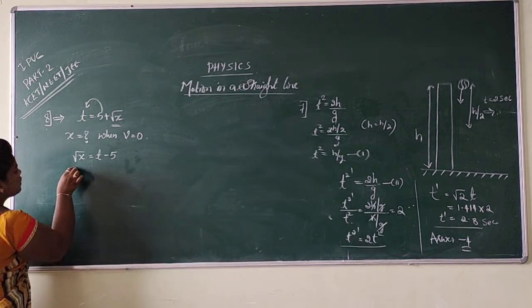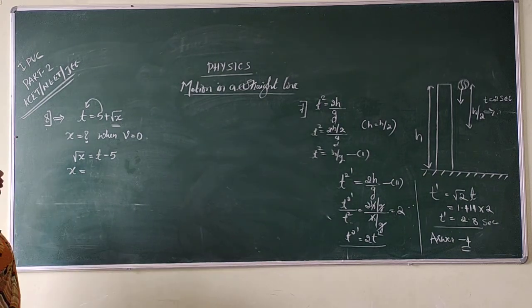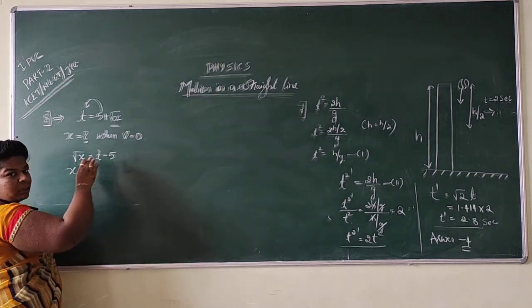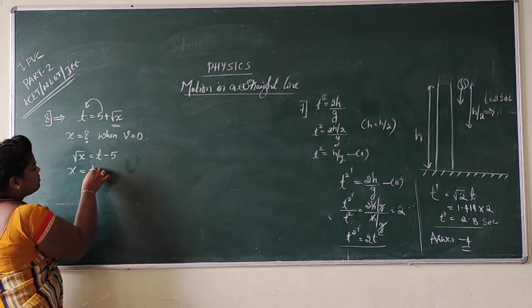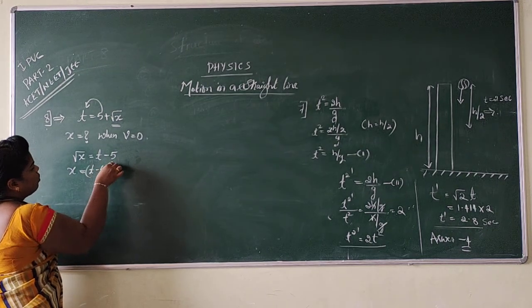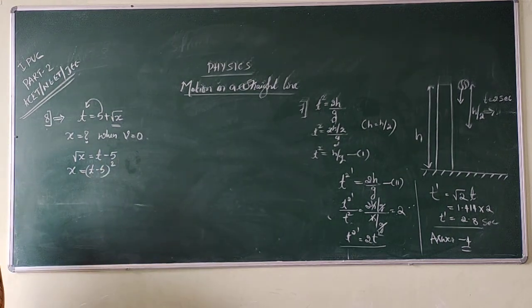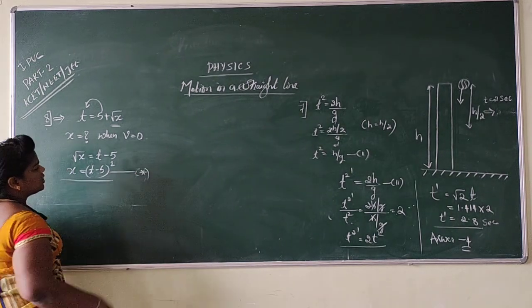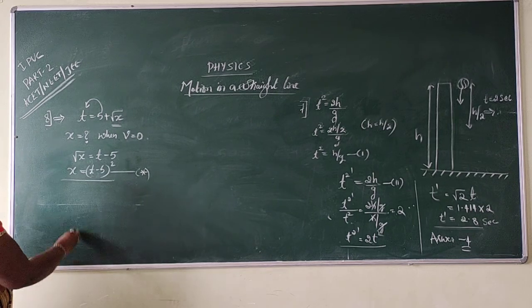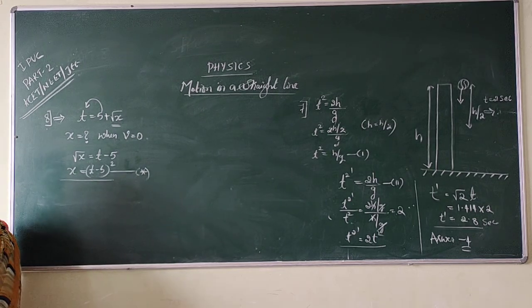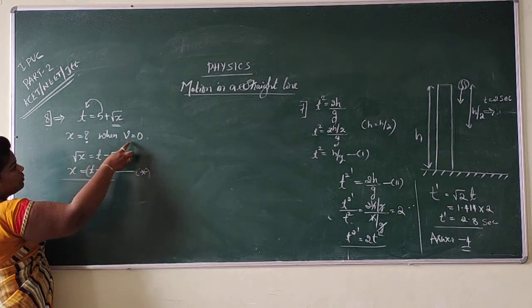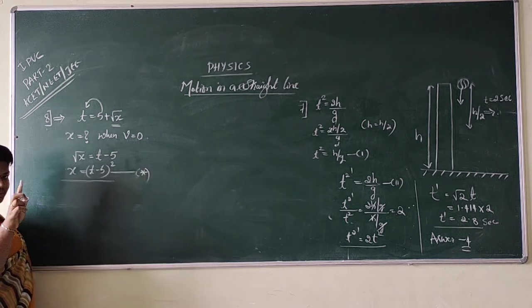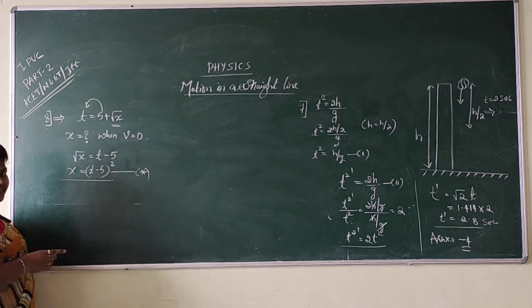So x is equal to... I am doing squaring on both the sides. So it becomes t minus 5 whole square. Right. Now I got an equation. Put it as star. So one x and equation is obtained. So what I need now is, if I substitute velocity as 0, only then can I calculate x.